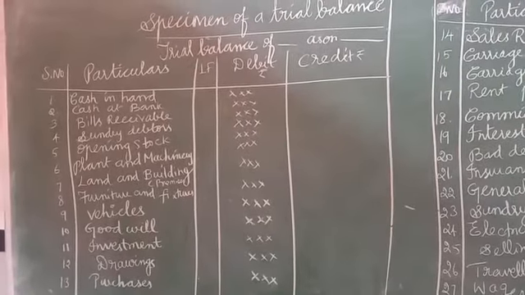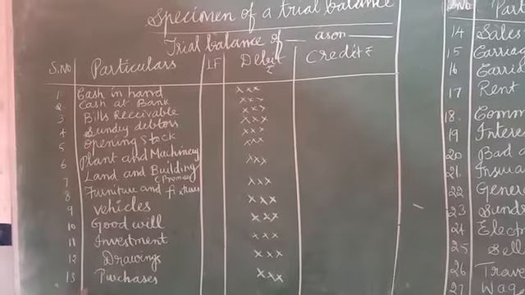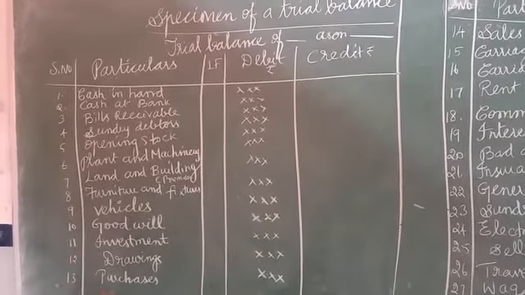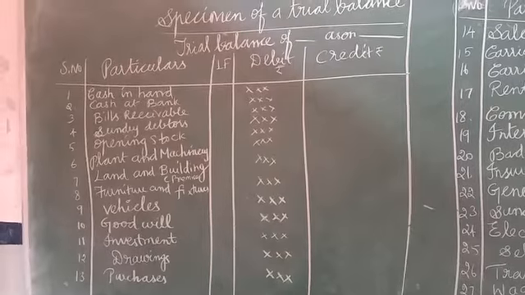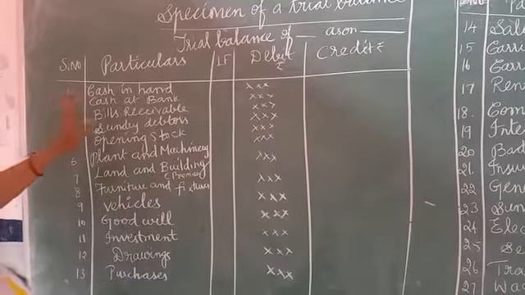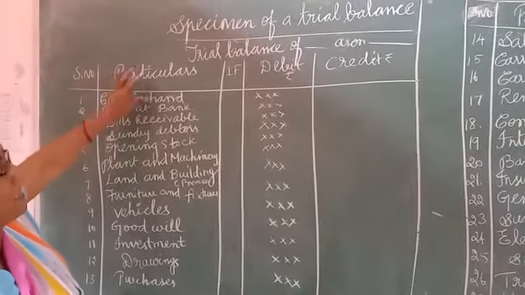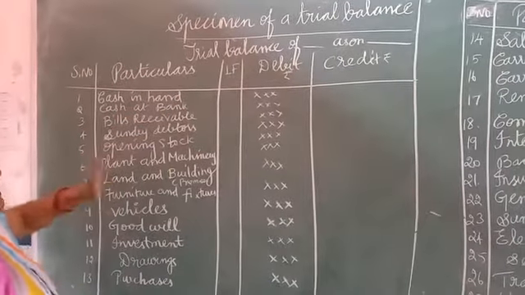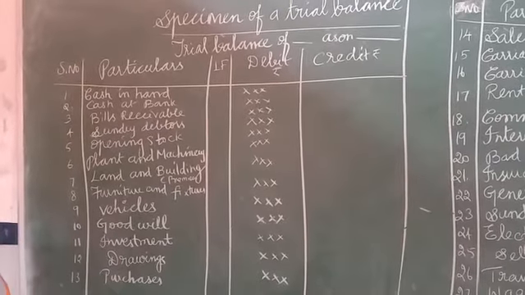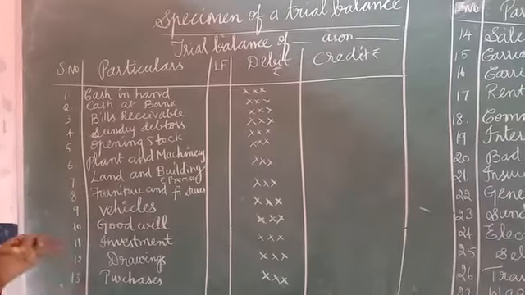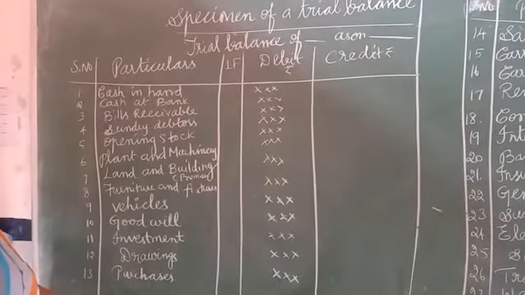So before getting to all these methods, we must be strong in the format. We must know the format of the trial balance. There is a format they have given. Already I have told you the format: serial number, particulars, LF, debit, credit. Like the journal entry, we are going to use a single page for the trial balance also. So this chapter is very easy. You must know this format by heart.